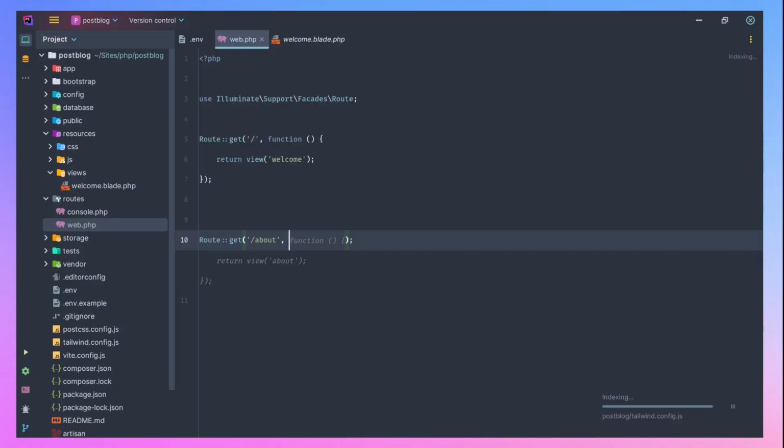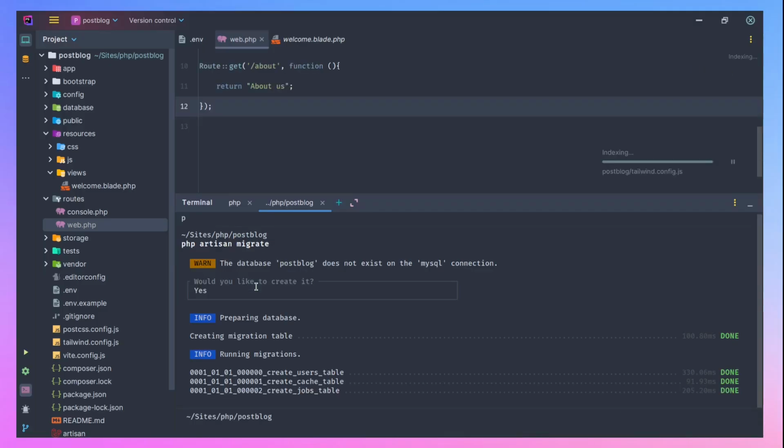So how do you achieve that? What you do is you reach out for a controller. So let's save this and go back to our terminal.